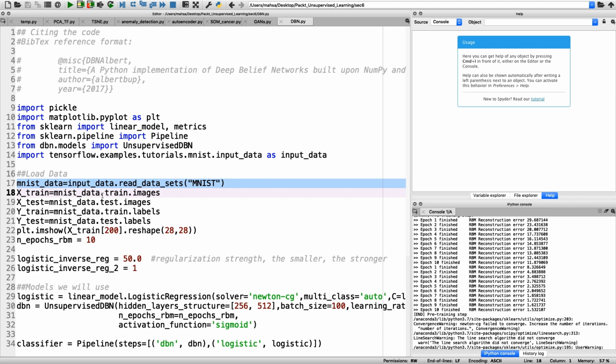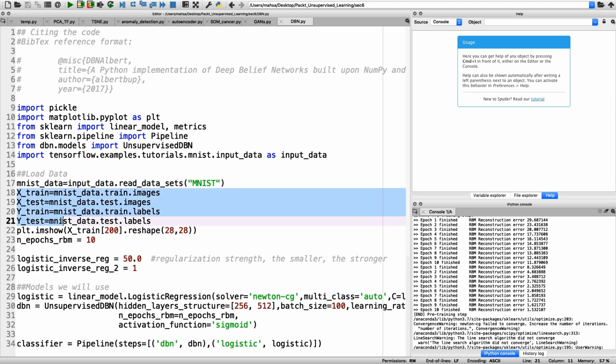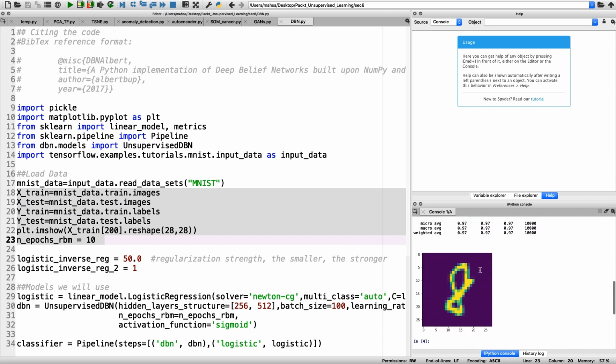In this part that I'm showing, the training and the test datasets with their labels are separated, and we have easily shown the image of one of the samples, but we must keep in mind that we have to reshape the image in order to see it. It is reshaped to 28 times 28 because it is already vectorized. So here you can see the image of one of the samples.